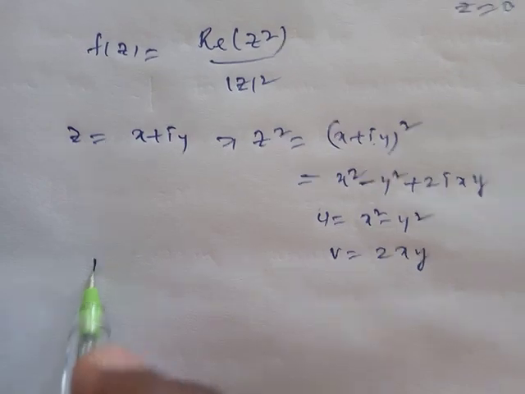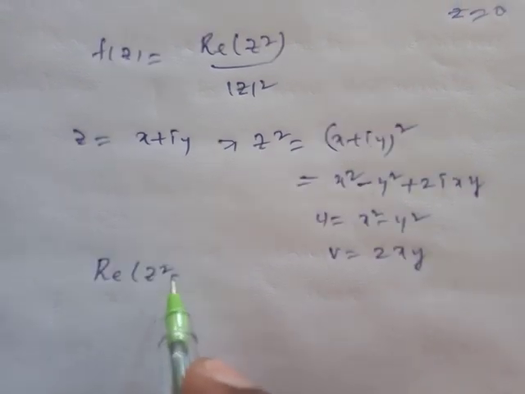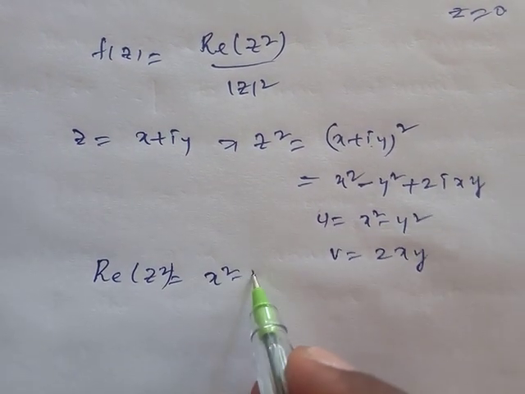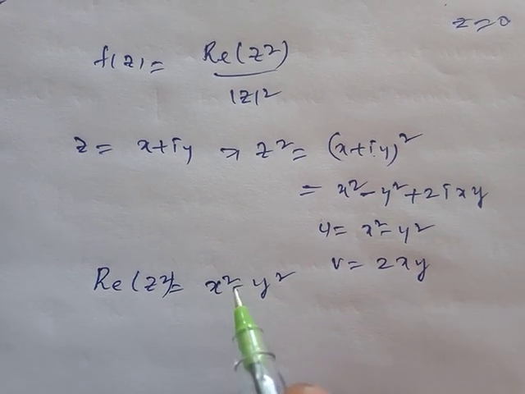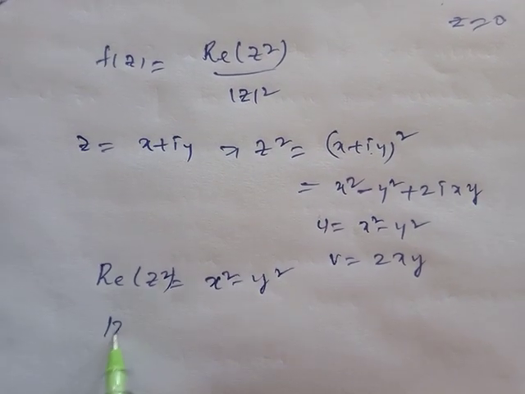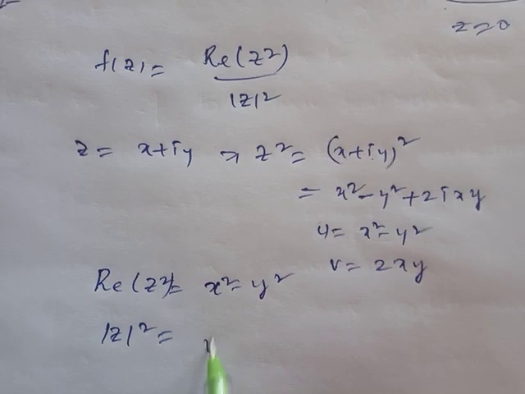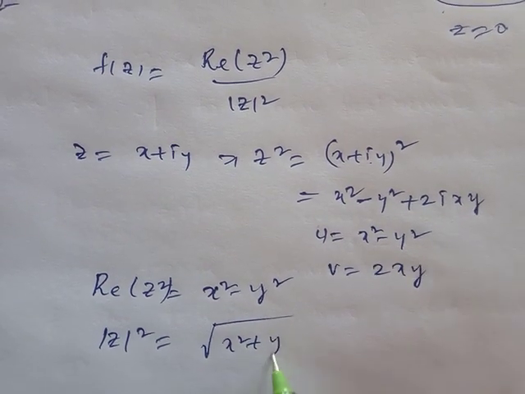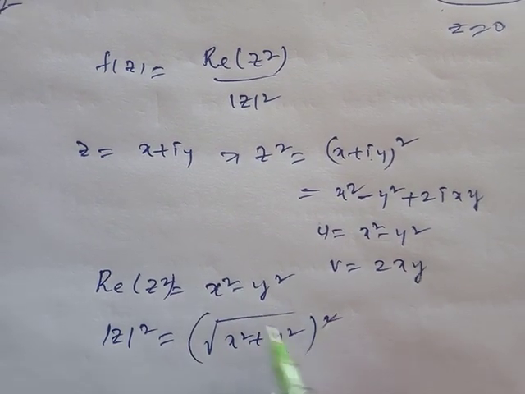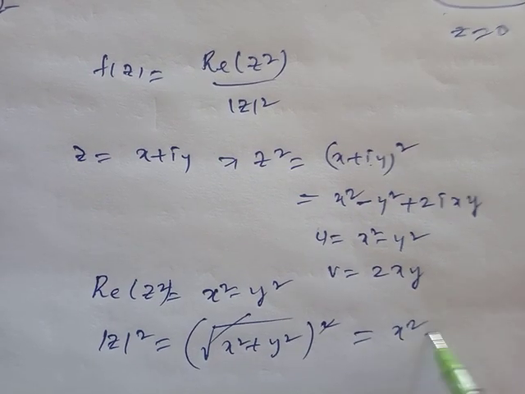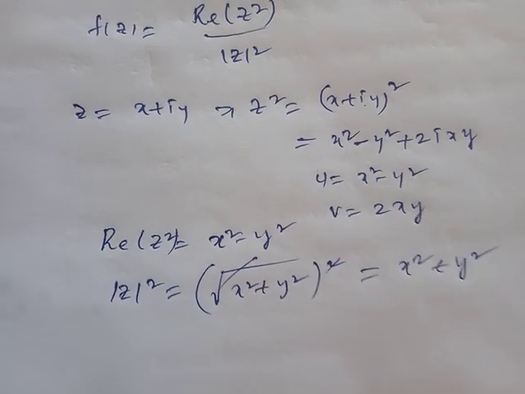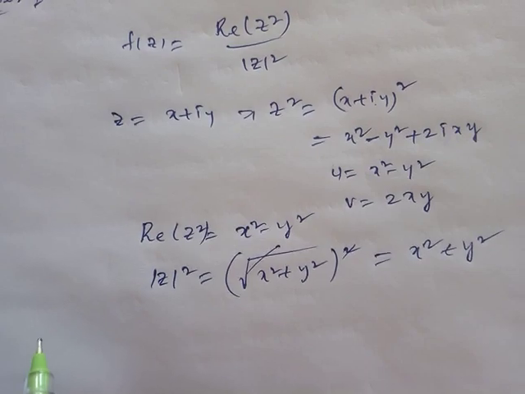The real part of z square equals x square minus y square. Next, mod z is under root of x square plus y square. That whole power 2, the square and root will be cancelled, and you will get only x square plus y square. Now I am going to determine the limit value.